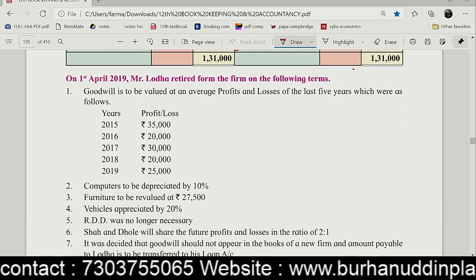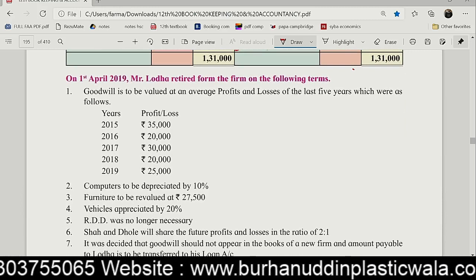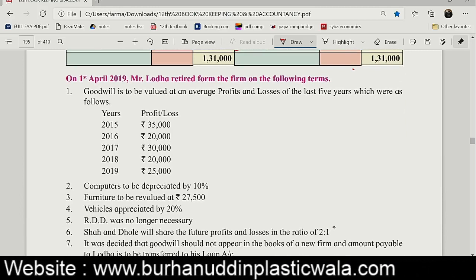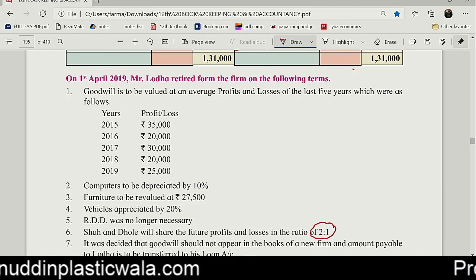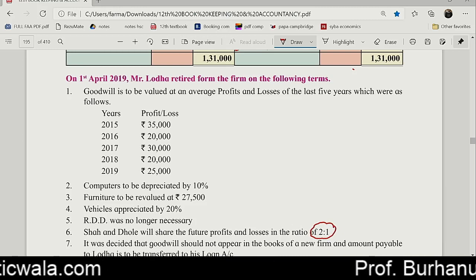Shah and Dhole will share the future profits and losses in the ratio of 2:1. So guys, can I say the old ratio is given to me and the new ratio is given to me? So what do I have to do? I'll make a working note for it.